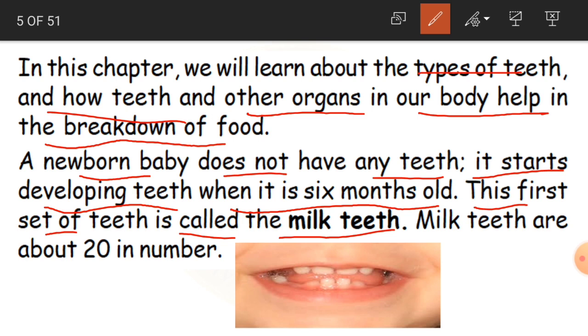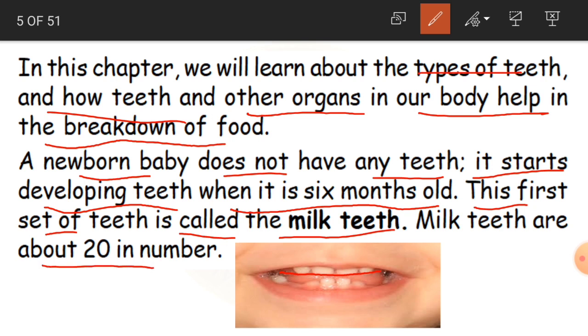That's all. And slowly the teeth start developing, which we call the milk teeth, the first set of teeth. And milk teeth are about 20 in number.